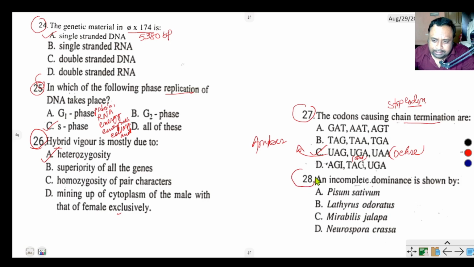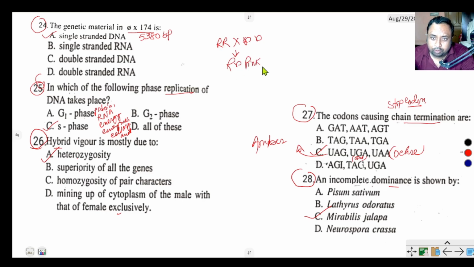Question number 28 says, incomplete dominance is shown in Pisum sativum, Lathyrus odoratus, Mirabilis jalapa and Neurospora. The answer is Mirabilis jalapa, also called evening primrose. It is non-Mendelian inheritance where a red flower RR and a white flower, when crossed, form a pink flower.